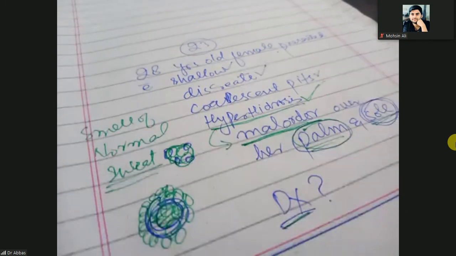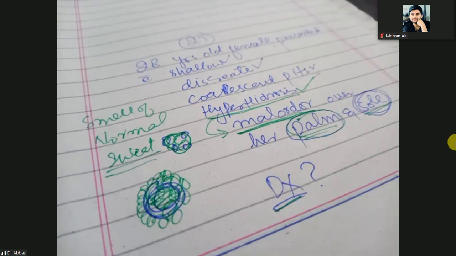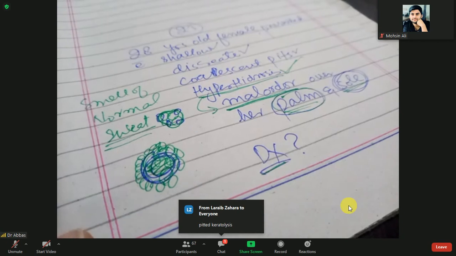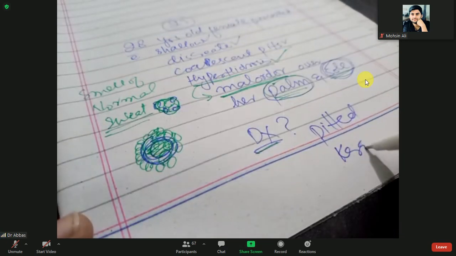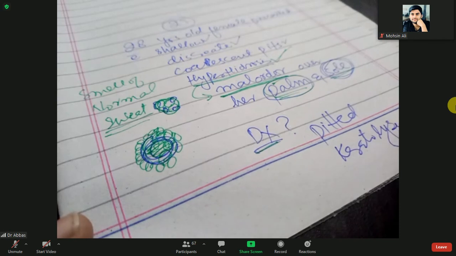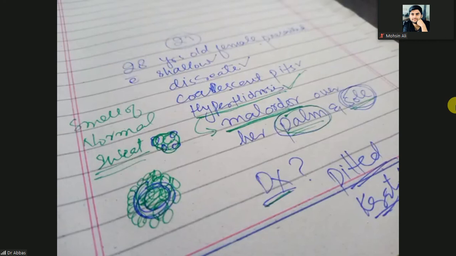So what is your diagnosis? Very simple diagnosis: pitted keratolysis. Very good. Pitted keratolysis.